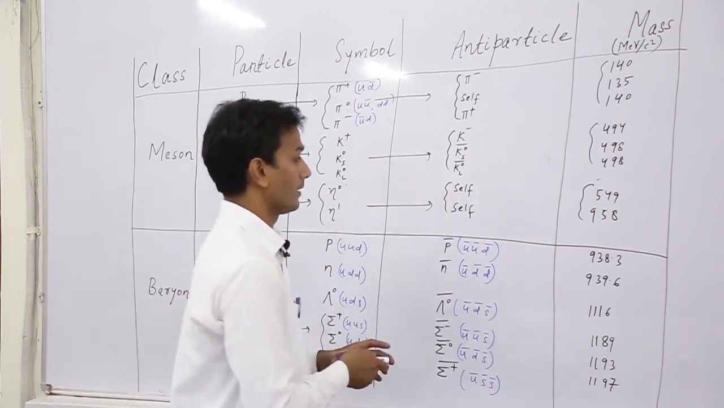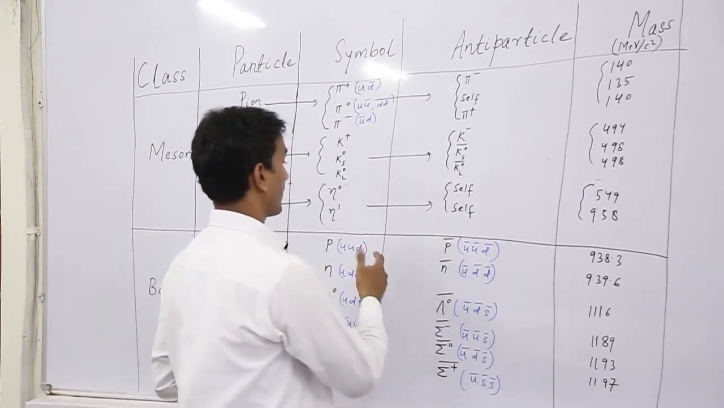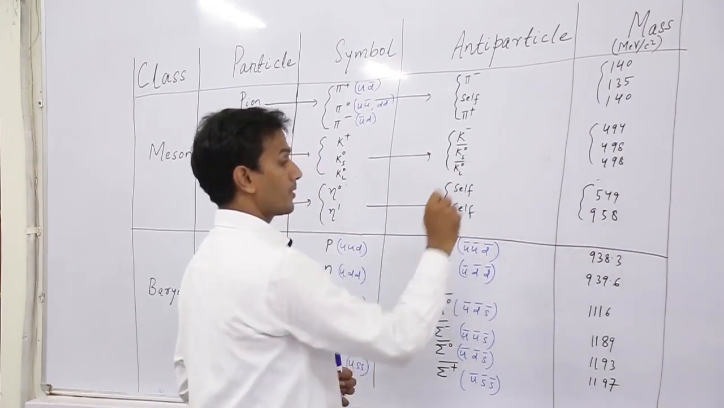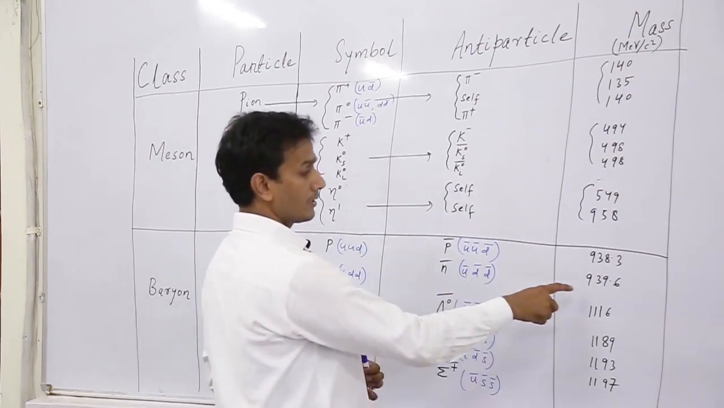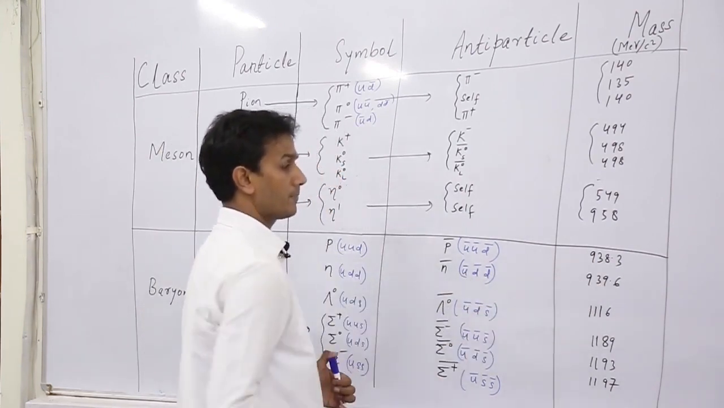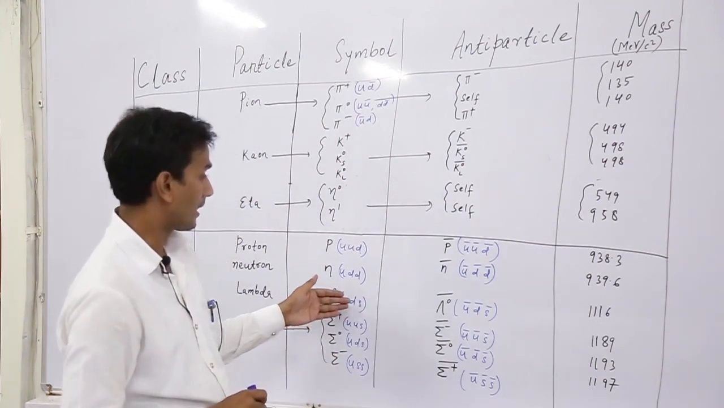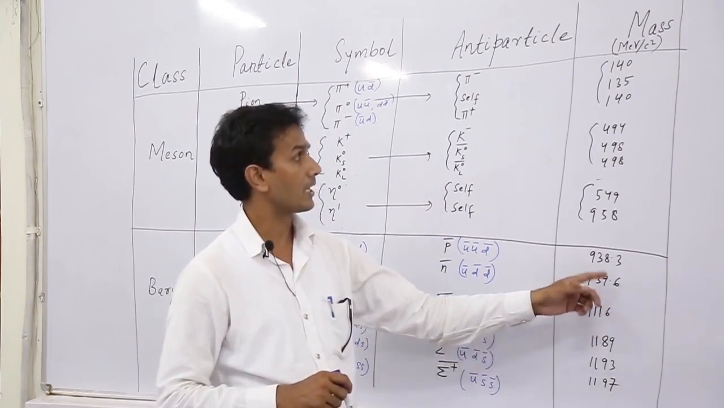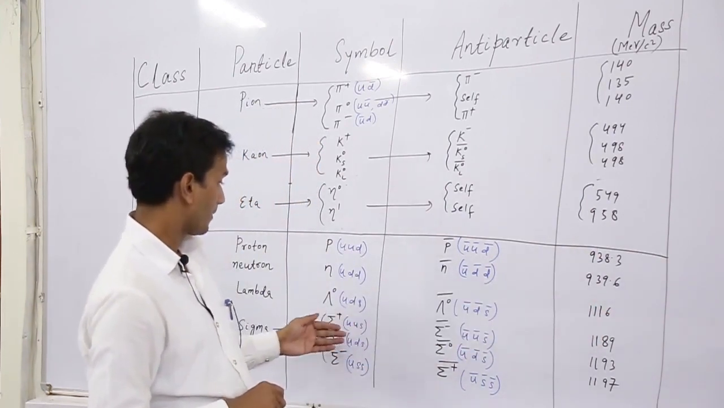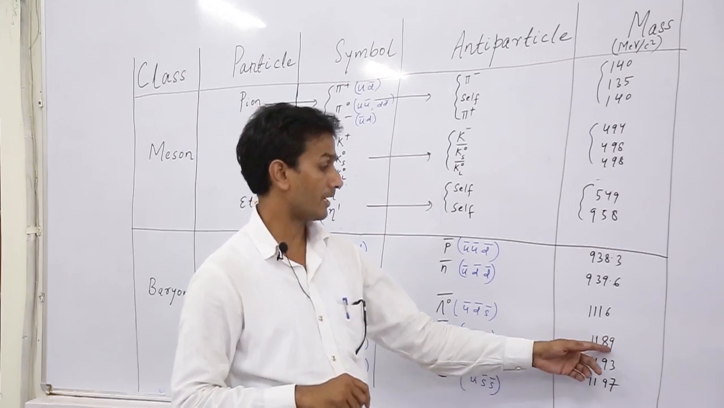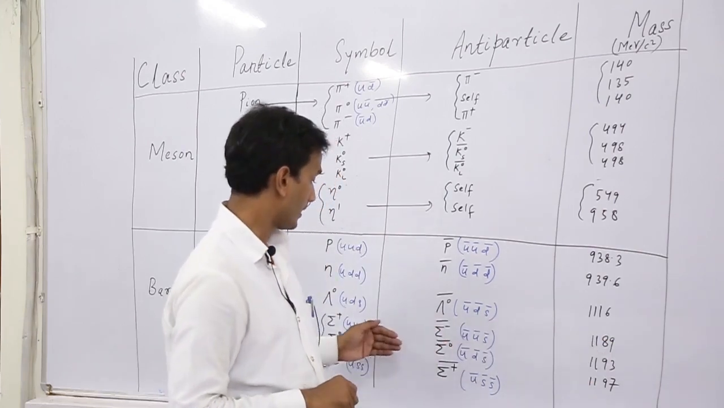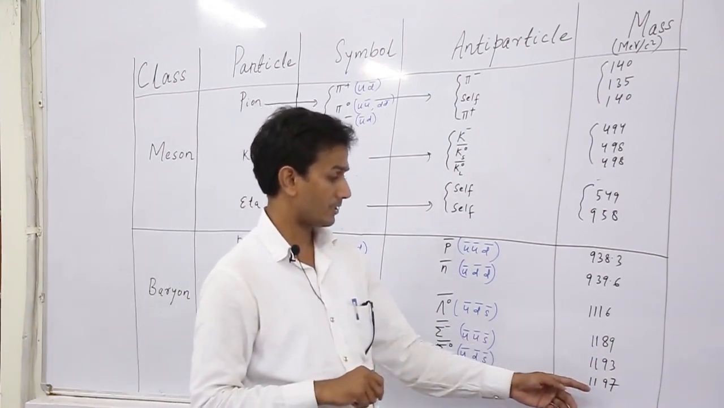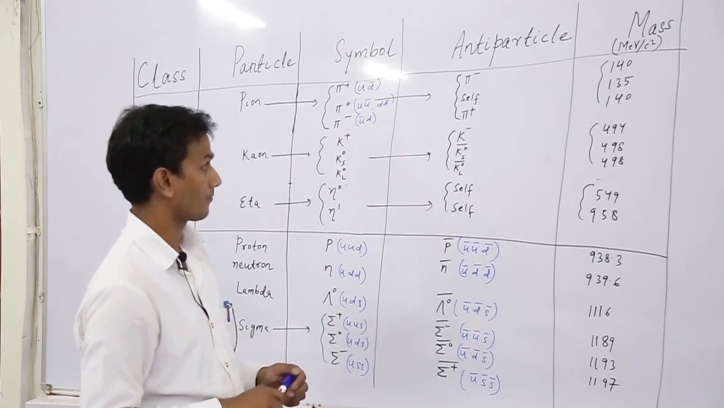So here we can go to the mass of different baryons. The mass of proton is 938.3 MeV per c square. Then mass of neutron is 939.6 MeV per c square. Then mass of lambda 0 is 1116 MeV per c square. Then mass of sigma plus is 1189 MeV per c square. Then sigma 0 is 1193 MeV per c square, and sigma minus is 1197 MeV per c square.